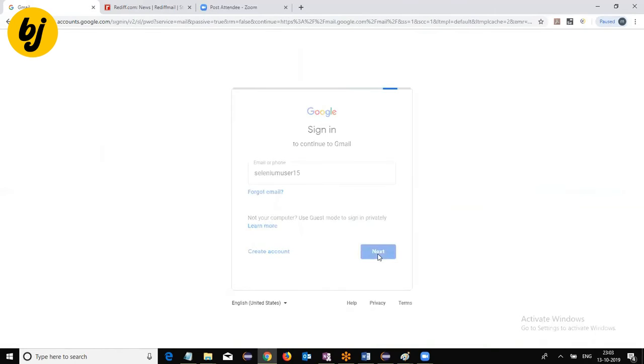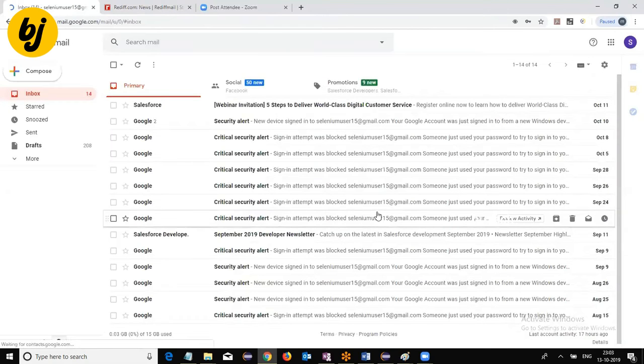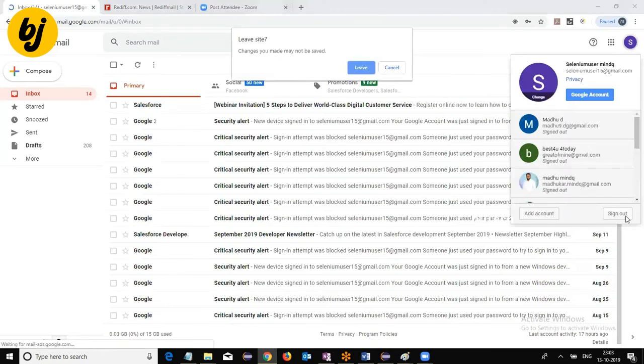Observe whether we get the password field. Yes, we got it. Enter the valid password and click on next. What is the expectation? The inbox should open. If you got the inbox, we can say it is a successful login operation. This is manual testing. Yes, it is a successful login operation. This is how we do the testing.